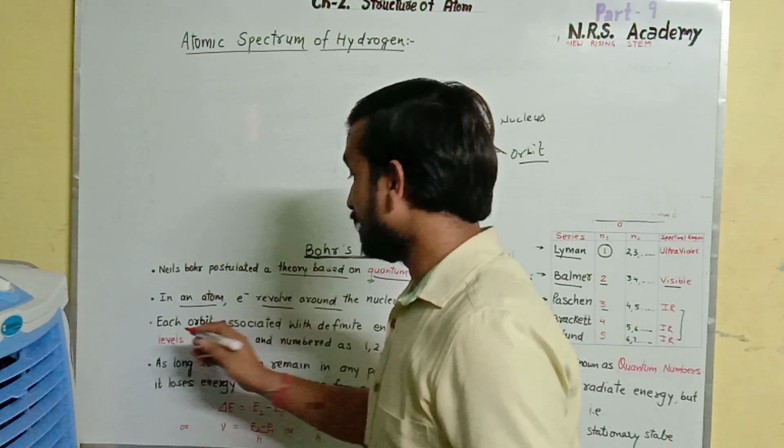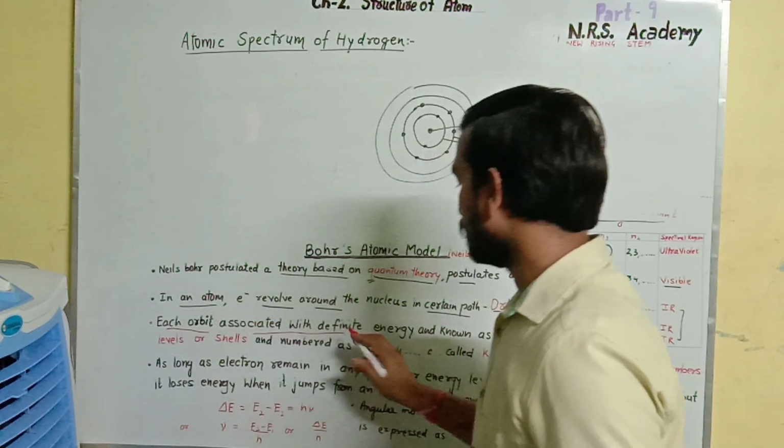The second is that each orbit is associated with a definite energy.